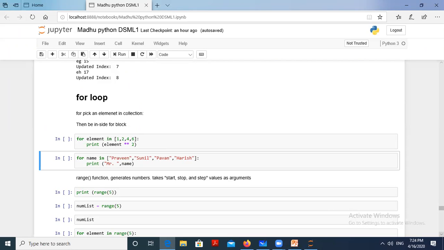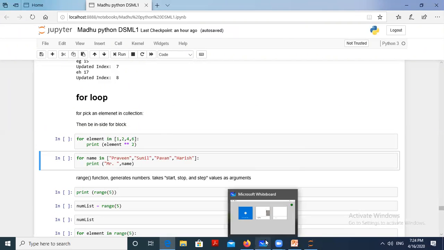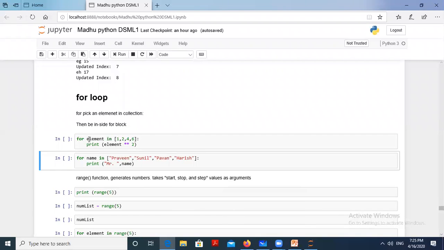So now here, you have to create one variable: for element in list. This is the list. Element is the variable created to access each element from the list. Element equal to 1, element equal to 2, element equal to 4, element equal to 6. We take these from the list 1, 2, 4, 6. Now print element into square. For example, if the element is 1, then what happens? You will print element 1 into 1, square. You will get 1. Next.